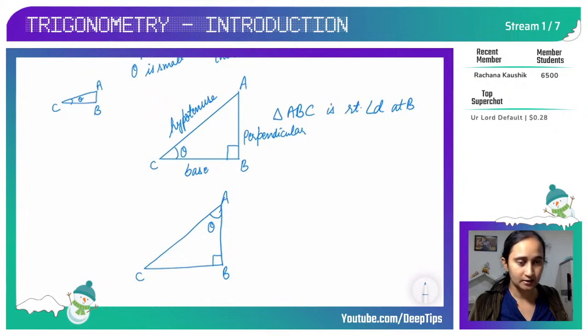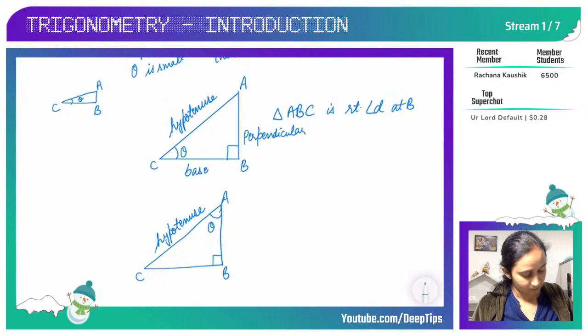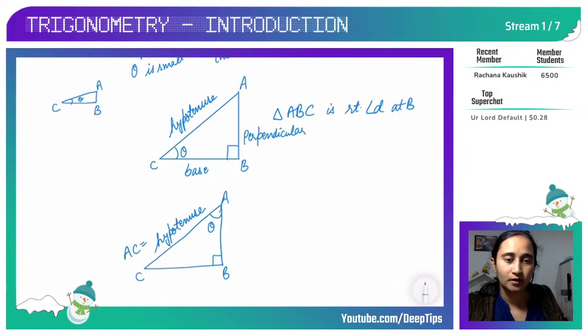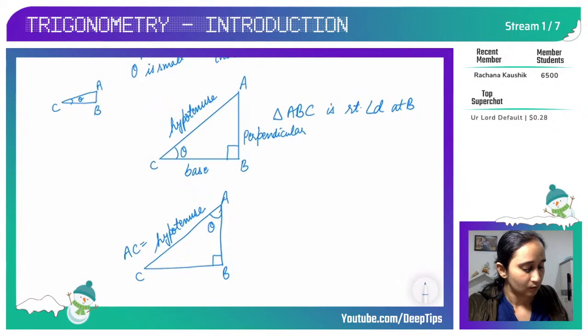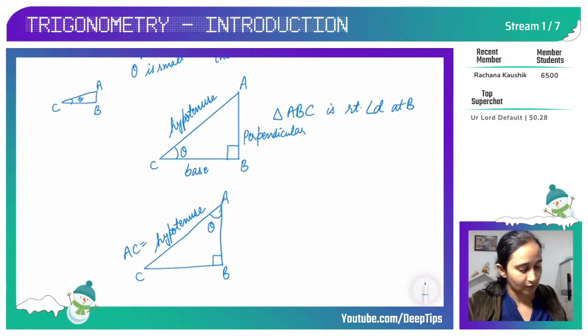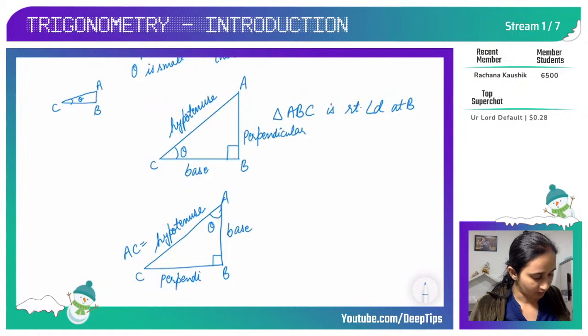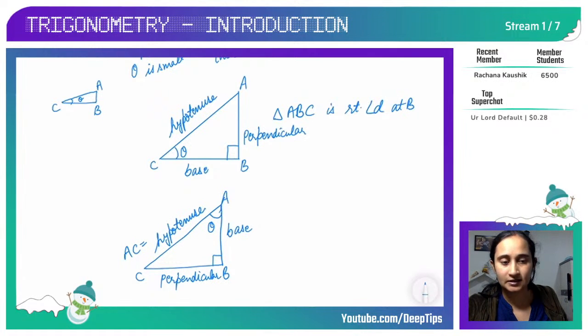So I know angle B is 90 degrees and AC is going to be my hypotenuse. Right? AC is the hypotenuse. But now my base and perpendicular will change because my theta is not the same. Earlier my theta was angle C. So where is my theta? That is my base, where my angle is landing on. Now my angle is landing on A. Okay, so AB becomes my base and BC becomes my perpendicular. I hope everyone is clear with this, right?